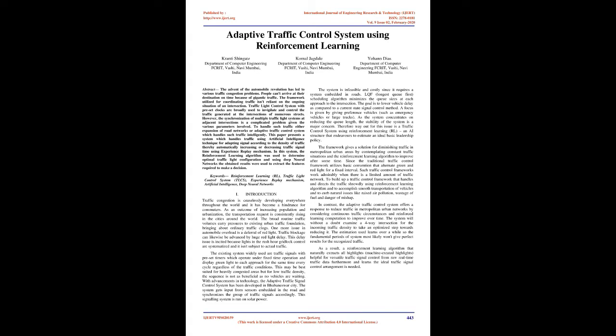display green light to each approach for the same time every cycle regardless of the traffic conditions. This may be best suited for heavily congested areas, but for low traffic density, the sequence is not as beneficial as no vehicles are waiting. With advancements in technology, the adaptive traffic signal control system has been developed in Bhubaneswar city.